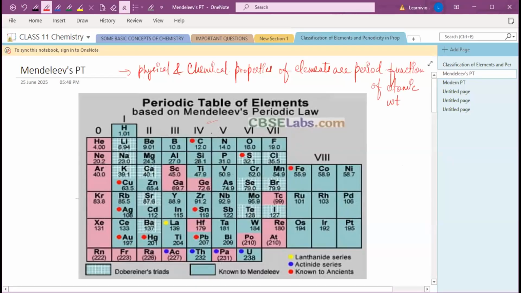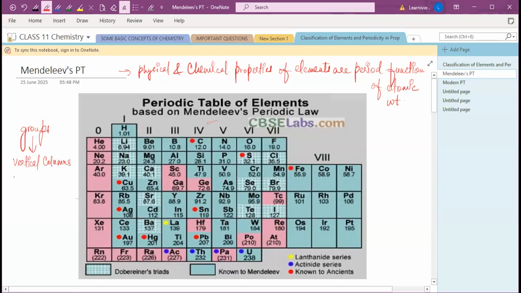And he said that the elements which have similar properties are kept in the same vertical column. You can see over here, this is a vertical column, and he called those vertical columns groups, right? Vertical columns are known as groups, and the elements which have similar properties are kept in the same group, the same vertical column.